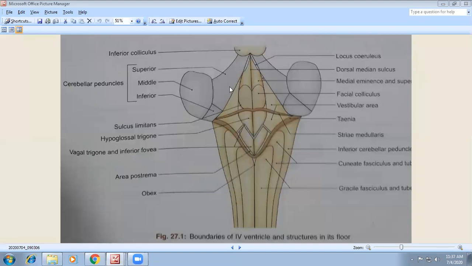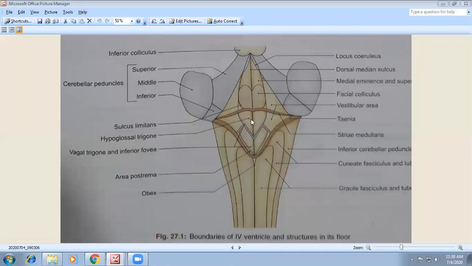Superior laterally, we have the cerebellar peduncles, superior, middle and inferior. So this is very important to know. Here we have the vagal trigone and hypoglossal trigone.